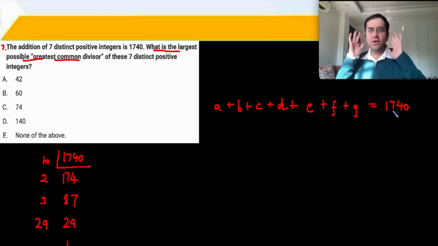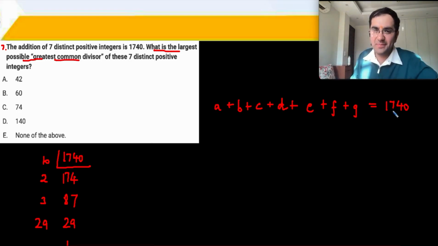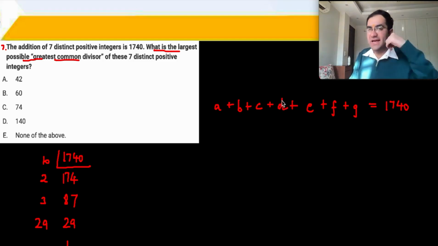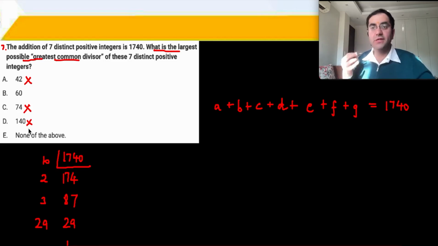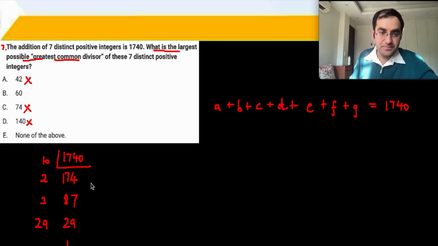Are you all getting what I am saying? There is something common between all of these numbers, that is the HCF. So the HCF should divide or be a factor of 1740. यहाँ पे 140 है ही नहीं a factor of 1740. 74 is not a factor of 1740. 42 is not a factor of 1740. So the only options available now are 60 and none of these. अगर तुक्का मारना हो तो 60 को आप mark करके चल सकते हो. You can take that kind of risk.